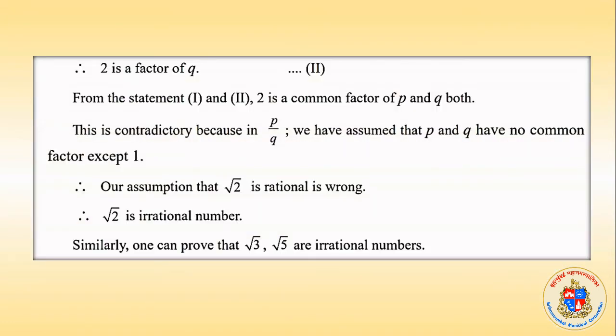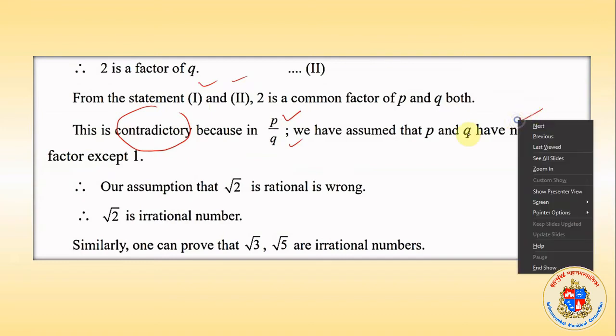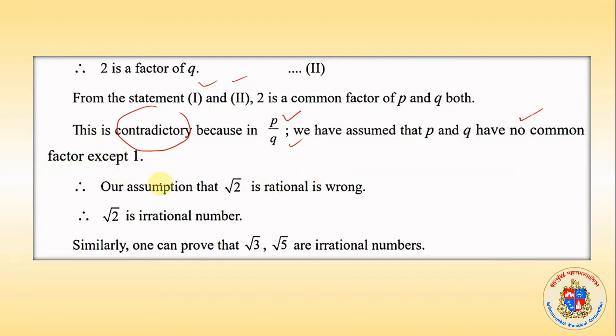So then we will be forced to say that if 2 is a factor of q and 2 is a factor of p, which is there in the first and second equation, it is contradictory because p upon q, हमने assume किया, is having only common factor 1. So गलत हो गया. That means root 2 is a rational number.